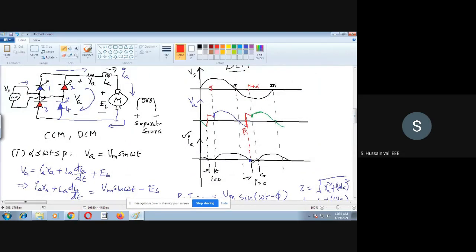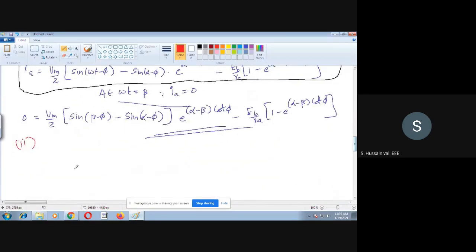That is from beta to pi plus alpha. In this duration, what is the value of IA? IA is equal to 0. So you don't need to mention anything regarding this. So this is the second interval. This is about the second interval and the first interval.